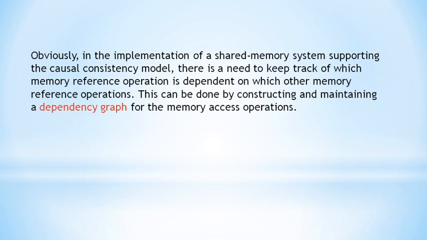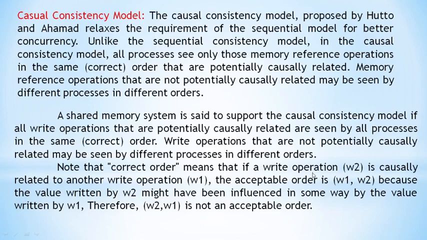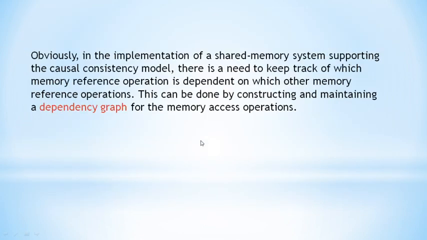Like before, W2 is causally dependent on the W1 operation. Like that, in a dependency graph, we will maintain which write operations and which read operations are dependent on one another. Sometimes W1 may be dependent on a W3 operation. In such a case, what should be the order? W3 comma W1 comma W2. All those reference operations will be maintained in a dependency graph.